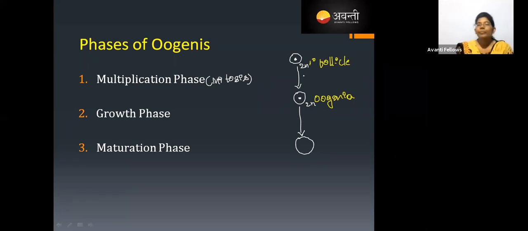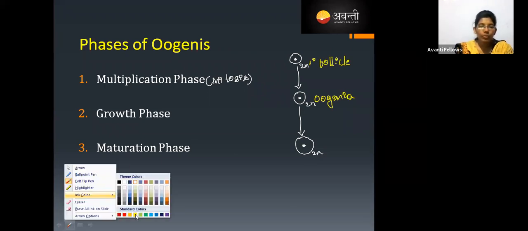If there is a mitosis, there are so many cells, but we are considering only one oogonia for better understanding. What happens in the growth phase? The cell increases its size and there is no division here. So the diploid as it is will remain diploid.